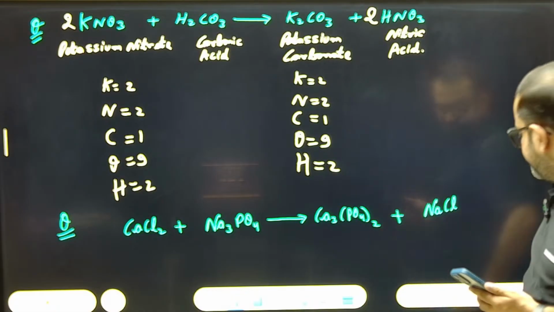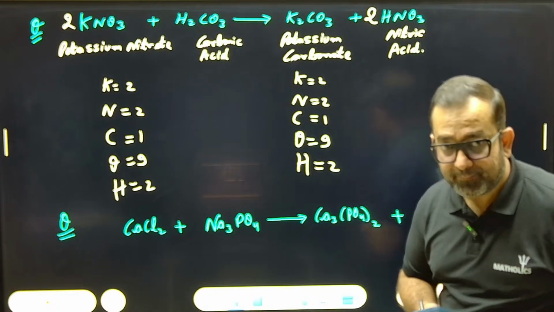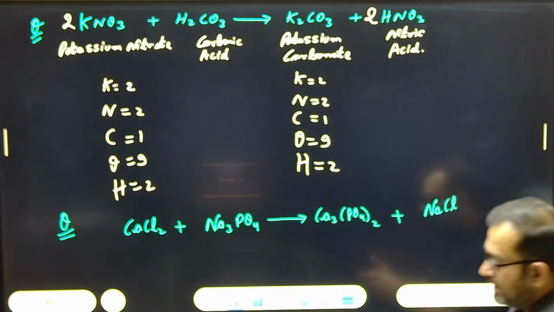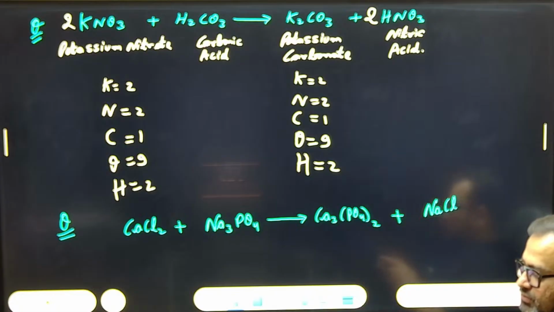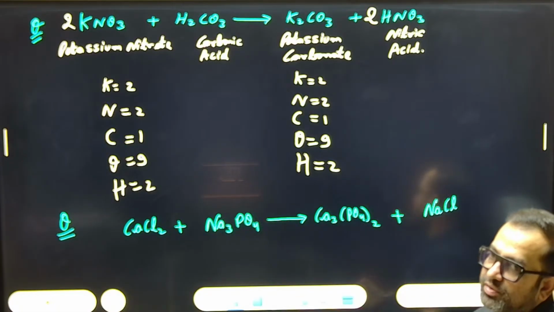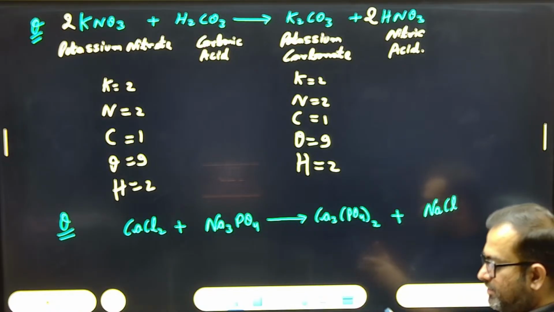Balance it and tell me. Balance this question. Come on. Yes, I'll wait for 2 minutes. CaCl2 is calcium chloride, Na3PO4 is sodium phosphate, it gives calcium phosphate and sodium chloride. Balance it.